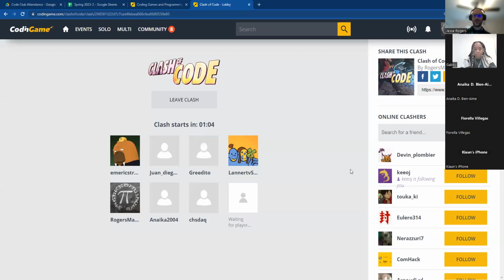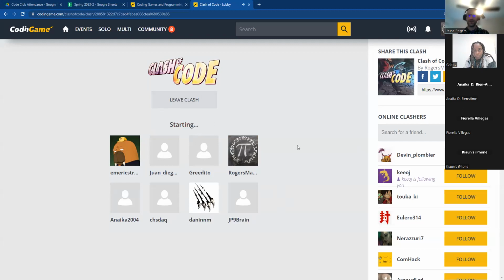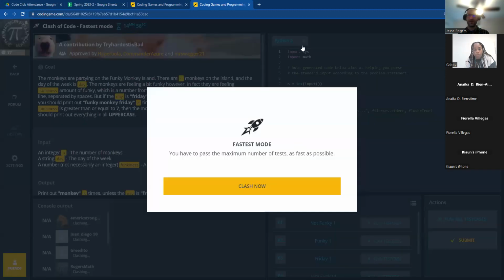All right, so we're going to start a Clash of Code here in about a minute. It could be sooner if somebody joins, but I just wanted to introduce you guys to Clash of Code today, because that's one of my favorite modes on this platform. What's cool about Clash of Code is that it brings up a new challenge every single time. So we're going to see here in a second what everybody's working on.